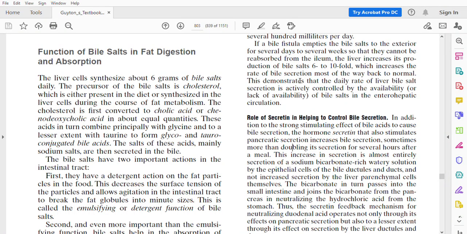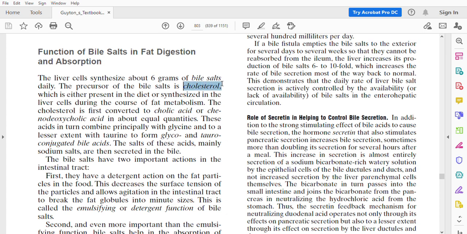What is the function of bile salt in the digestion and absorption of fat? You see, our liver is making almost 6 grams of bile salt a day. How is the bile salt produced?